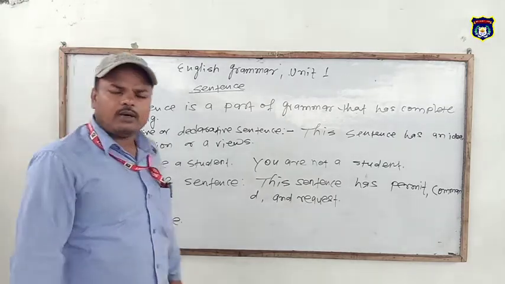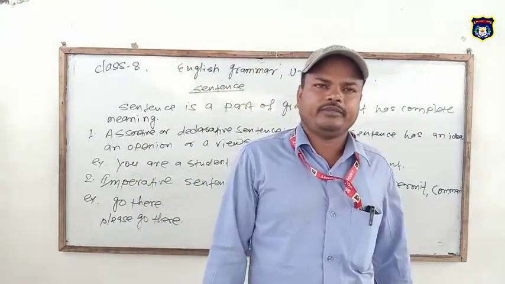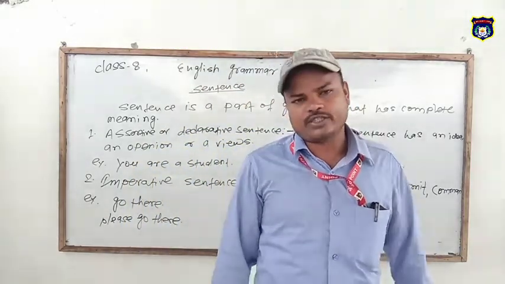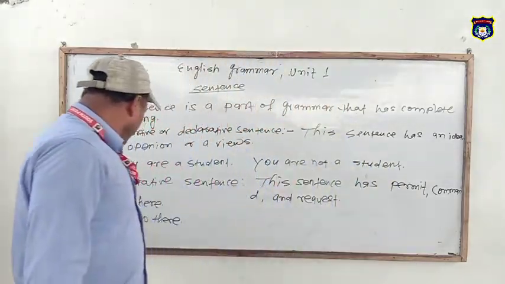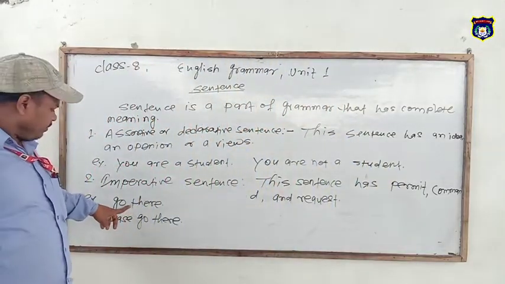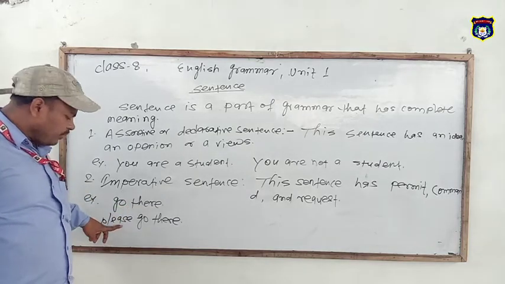So first of all, I would like to say the imperative sentence starts with V1, and sometimes with please and kindly also. So here this sentence starts with V1 and the below sentence starts with please.